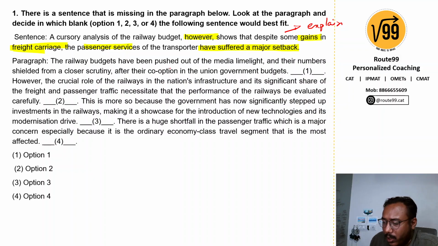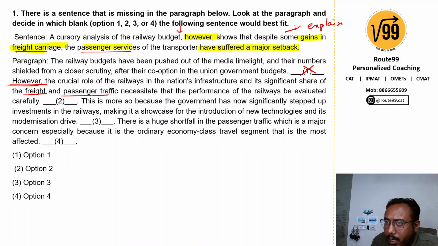Clearly, the sentence here is quite analytical, and the talk of freight carriage and passenger services is coming for the first time. Therefore, blank one cannot be taken because it's too early to put it there. Also, they are talking about the government's budget and the role of railways, so there's a clear connection with the use of the contrast, however. So obviously we cannot place the sentence here.